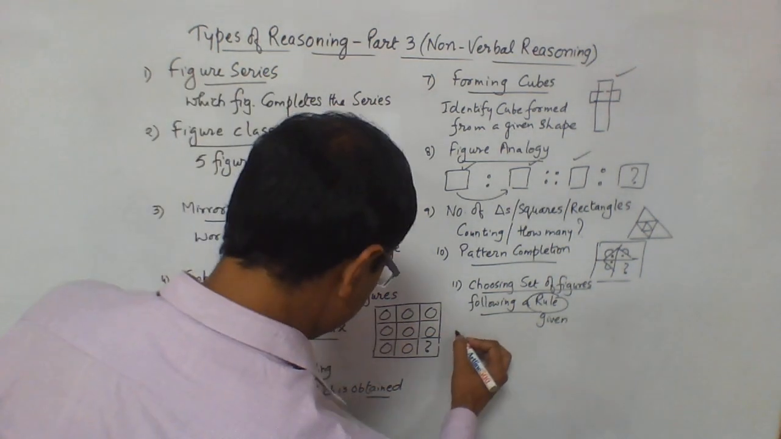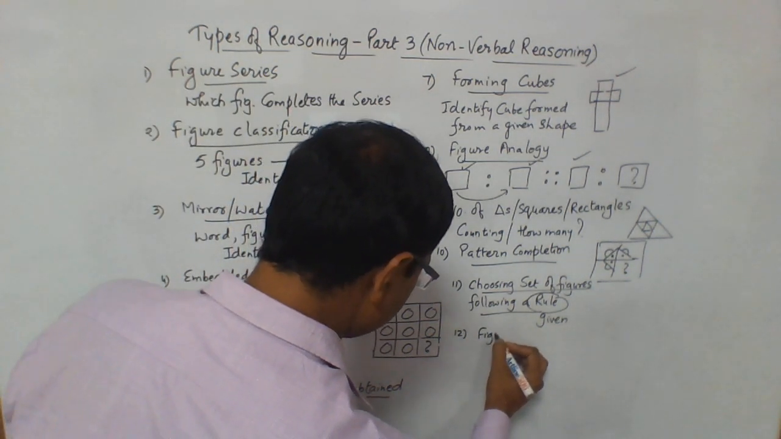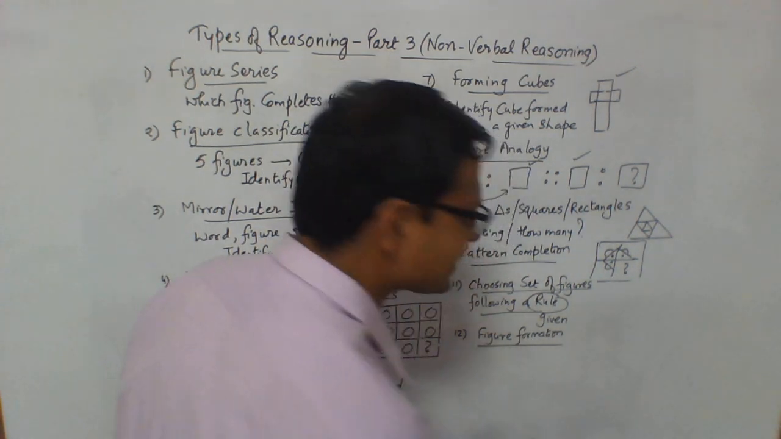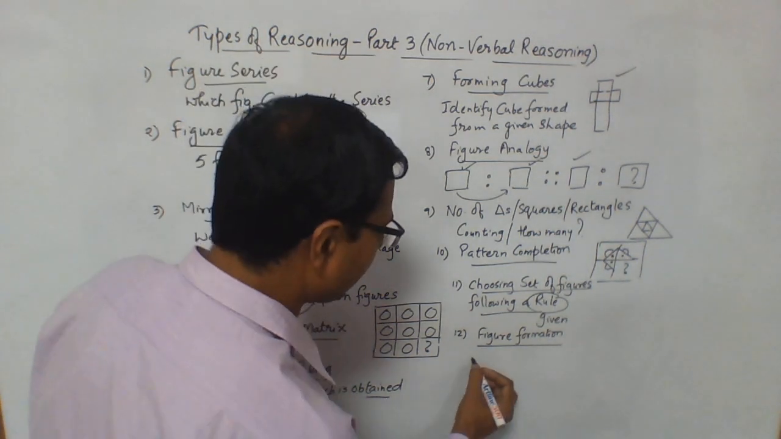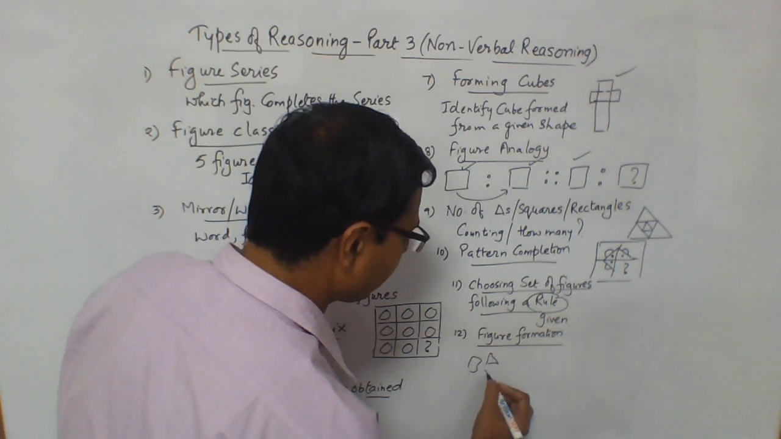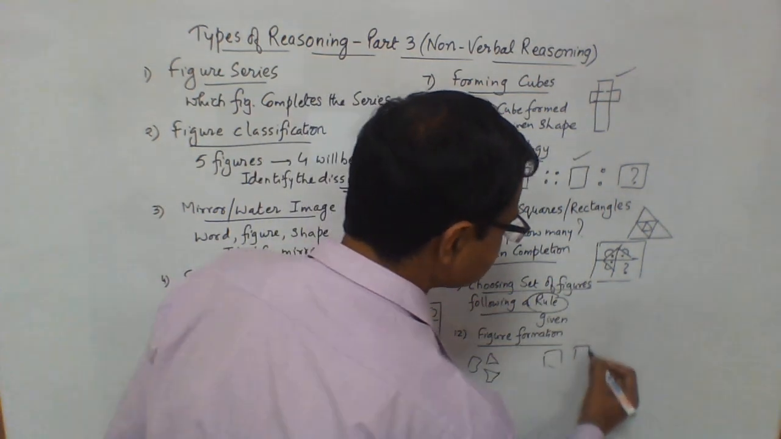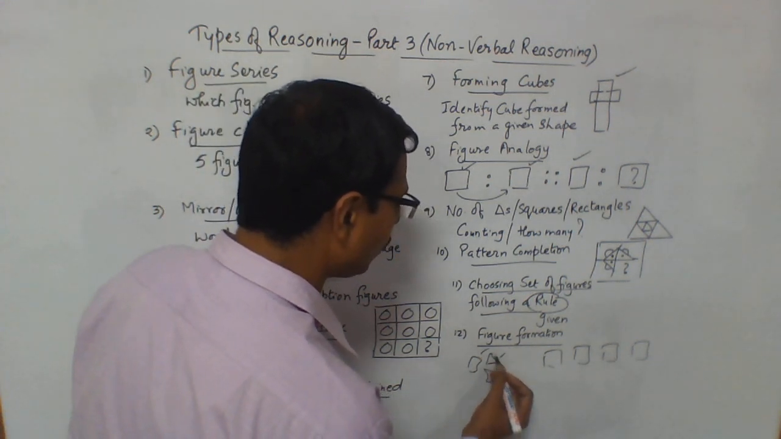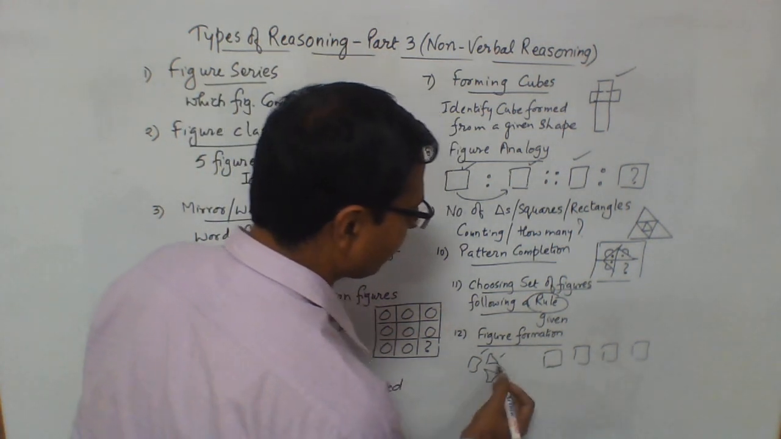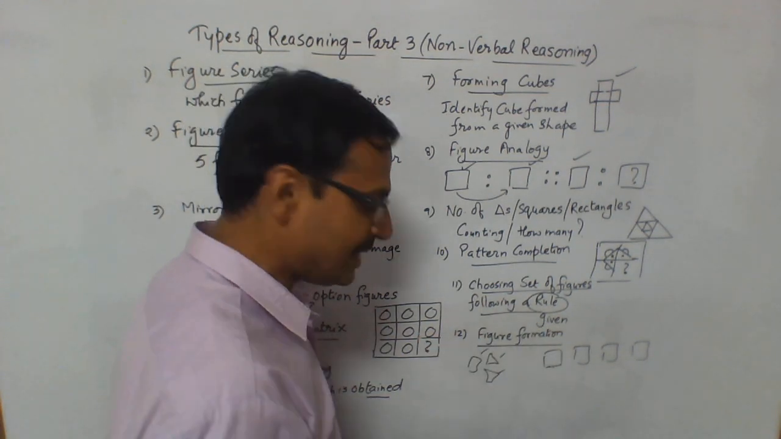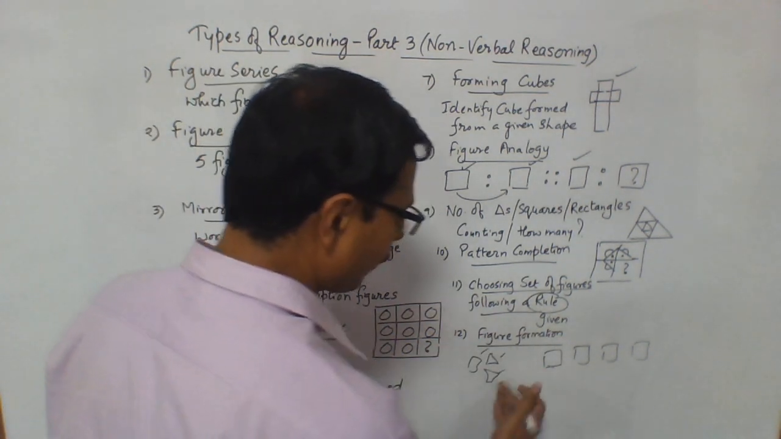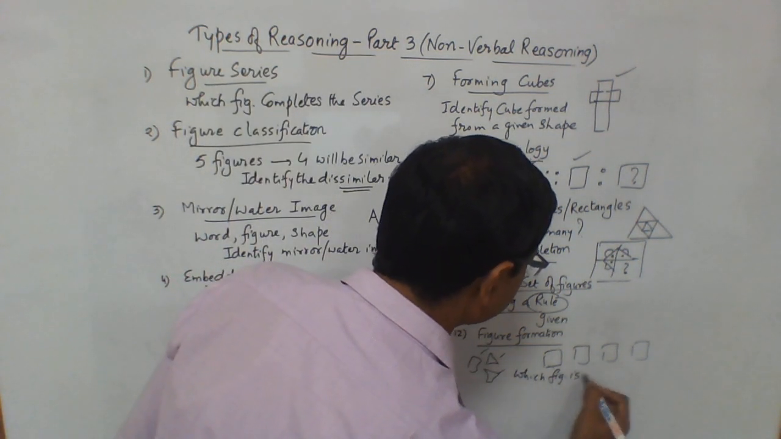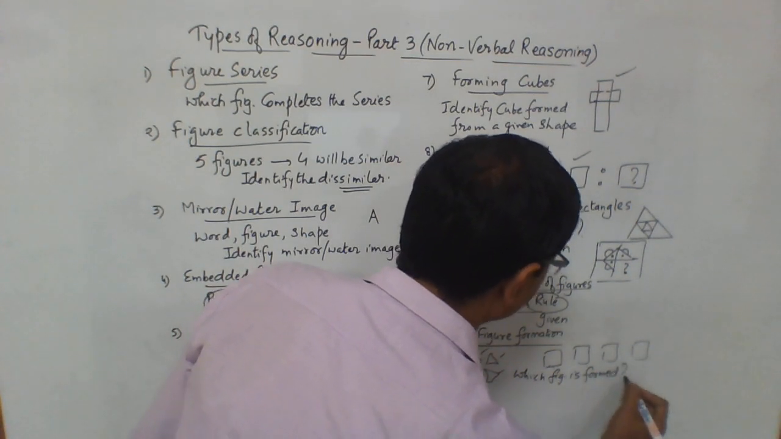And the final one, this is figure formation. Now, figure formation is just like jigsaw puzzles. You will be given some pieces of paper, and you will be given four different figures. You will have to tell how these three shapes can be combined and which figure can be obtained by combining these three or four different pieces of paper. So, which figure is formed from the given pieces? That is another important thing which you have to master.